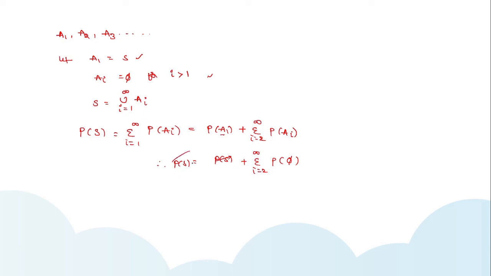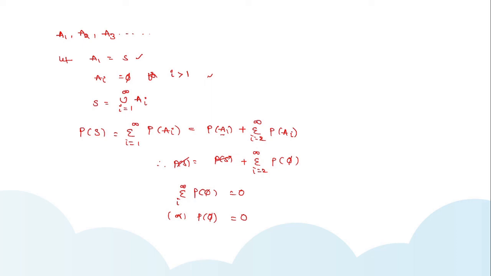So the probability of S gets cancelled, and sigma i is equal to 2 to infinity probability of phi is equal to 0, or you can also write this as probability of phi is equal to 0. That means the probability of the null set is always 0. That means there is no possibility to occur. You can also state this as the occurrence of the null set will have the probability equal to 0. Okay, so this is for an infinite sequence.